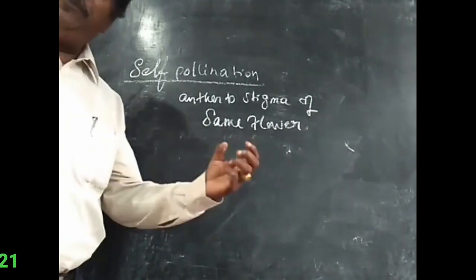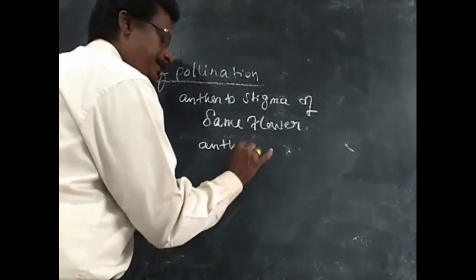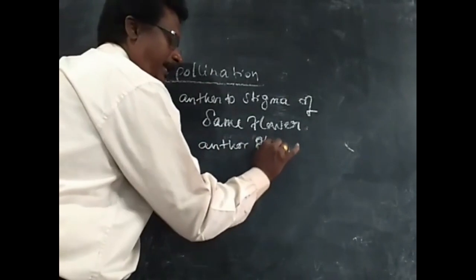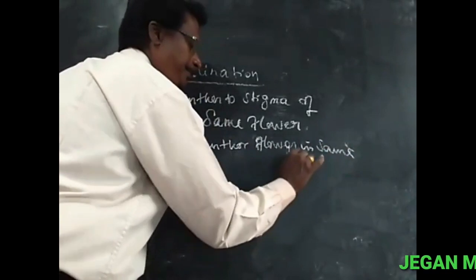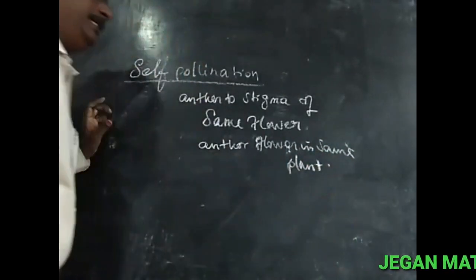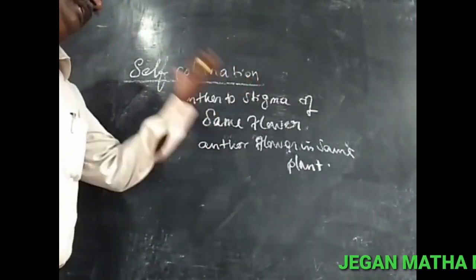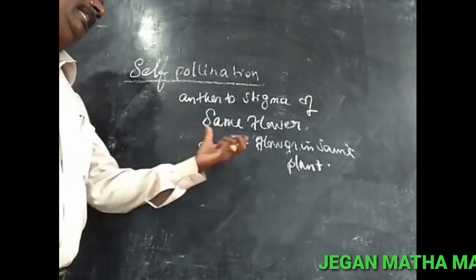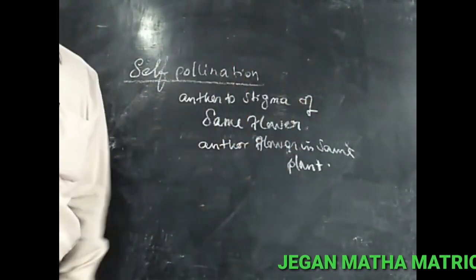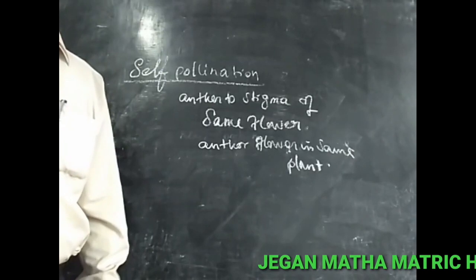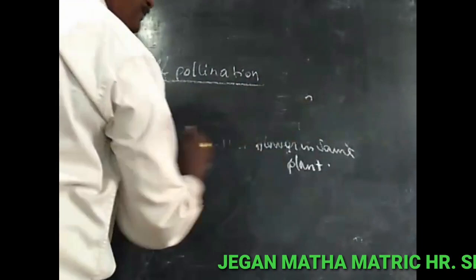It can also be to another flower in the same plant. A transfer of pollen grain from anther to stigma of the same flower or another flower in the same plant is called self-pollination. For example, hibiscus. So what are the advantages of self-pollination?